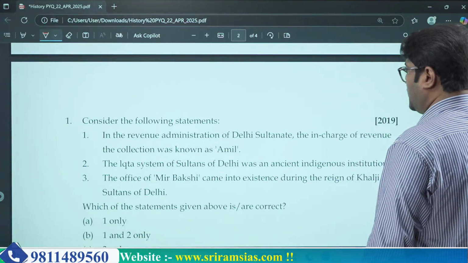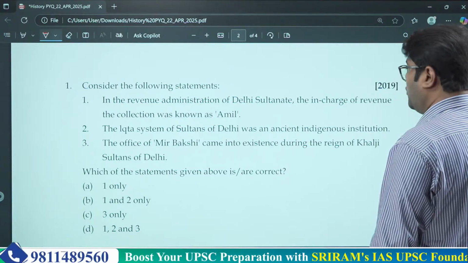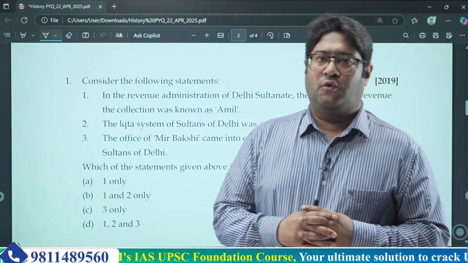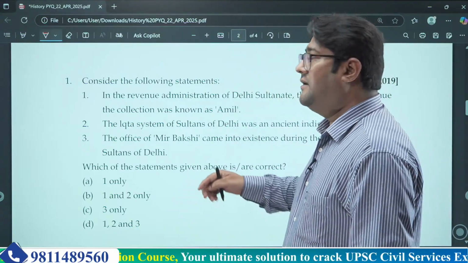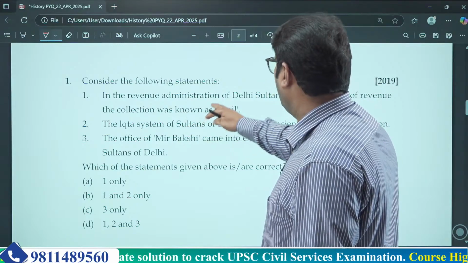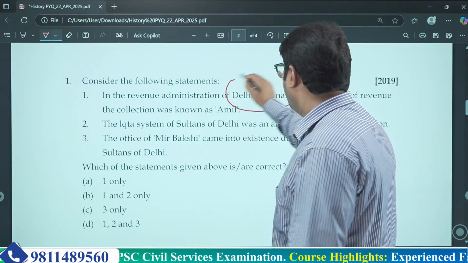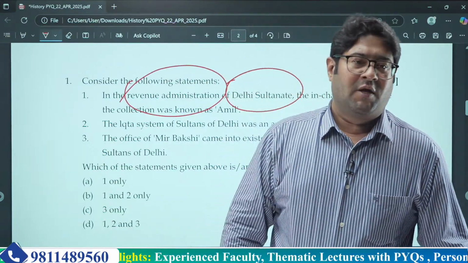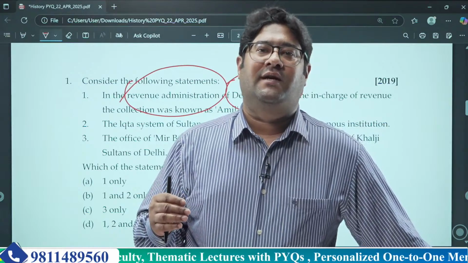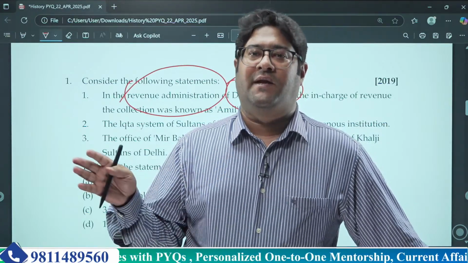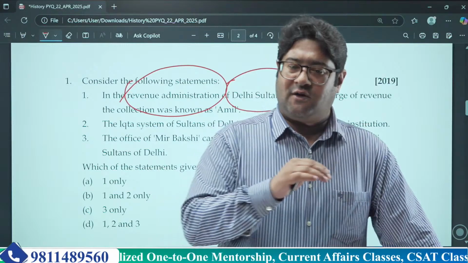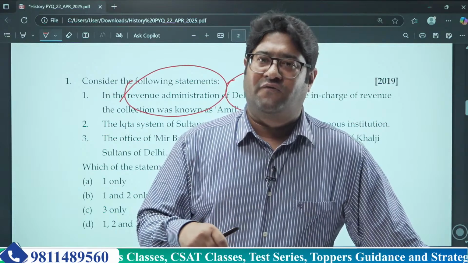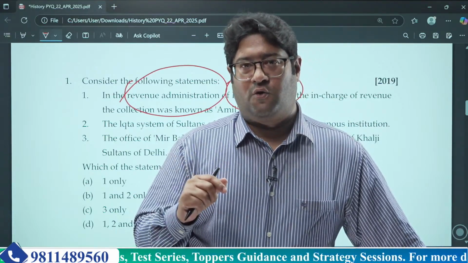Let's look into question number 1 first. I would request you all to read this question first before solving it. This question says: consider the following statements in the revenue administration of Delhi Sultanate. Try to understand the revenue administration. Basically this question deals with the various officers who were deputed, and when they were deputed, during the medieval period. It's a cross-generational question. It takes into account Delhi Sultanate officers as well as Mughal rulers also.